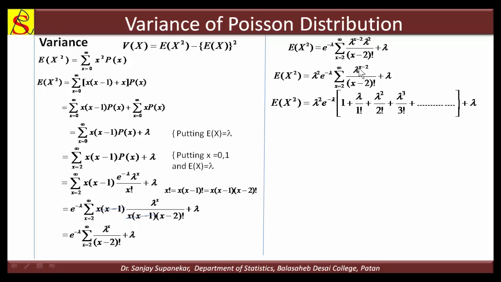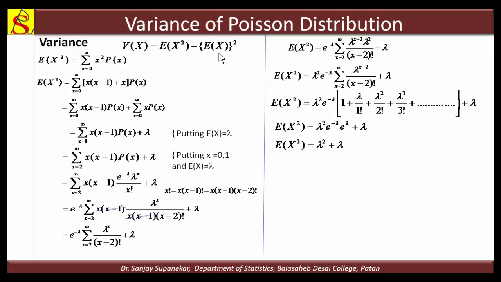If we put 4, 4 minus 2 means 2, lambda square upon 2 factorial, plus lambda cube upon 3 factorial, in this way. Now we know that this is the expansion of e raised to lambda. Therefore we can write this e raised to lambda. Again e raised to minus lambda and e raised to lambda means e raised to 0 means 1, and we get lambda square plus lambda. So this is the expectation of x square.